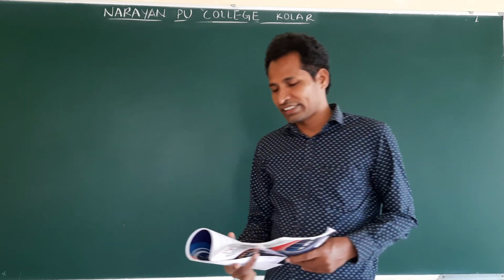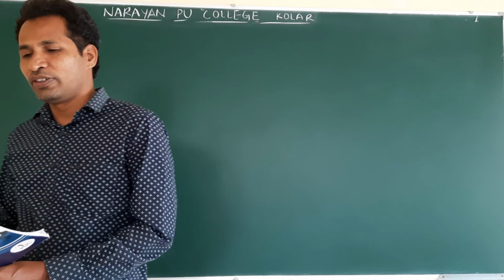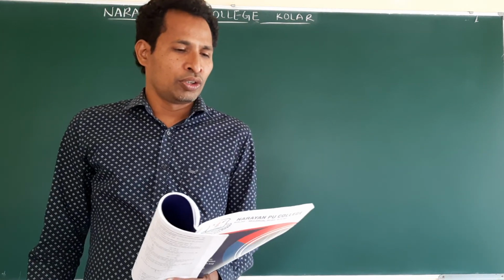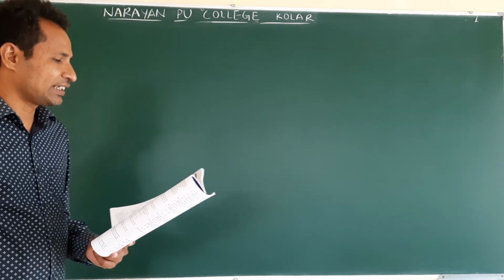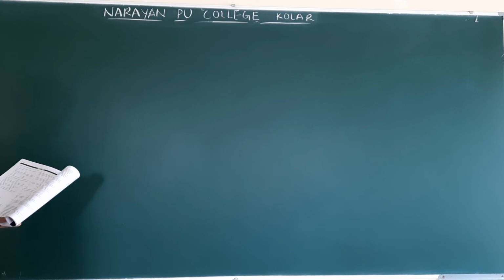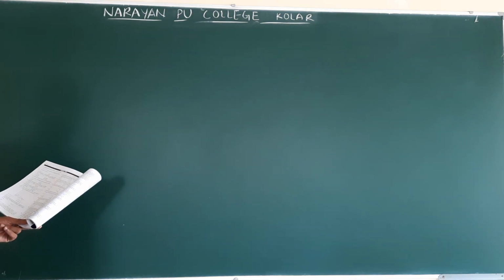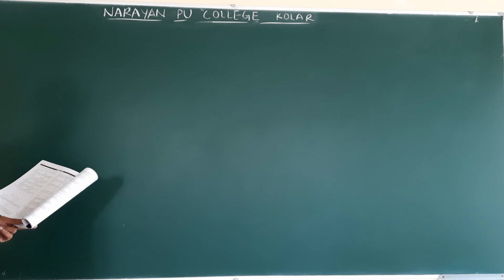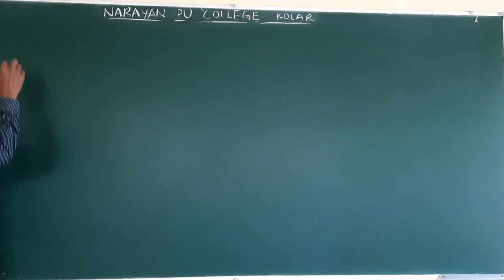Now, exercises level 1, first question. Two balls A and B are given velocities VA is root 3 i cap plus root 3 j cap and VB is 2 i cap plus 2 root 3 j cap from the same point O. Find the angle between their directions of motion.